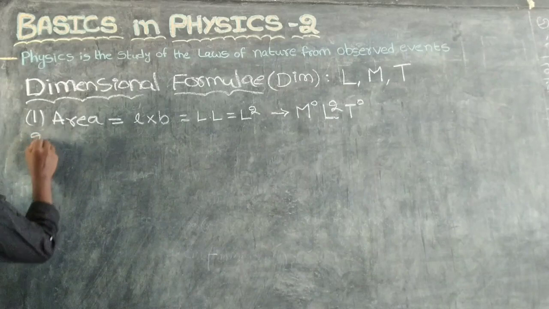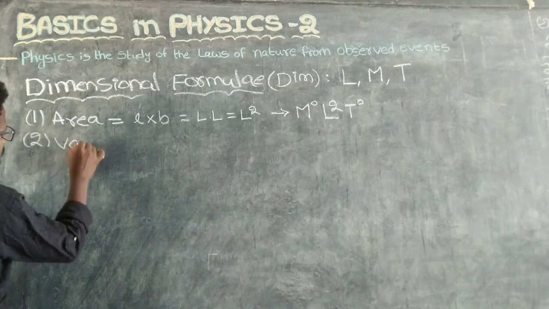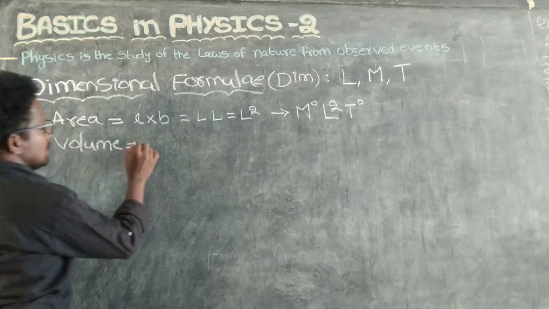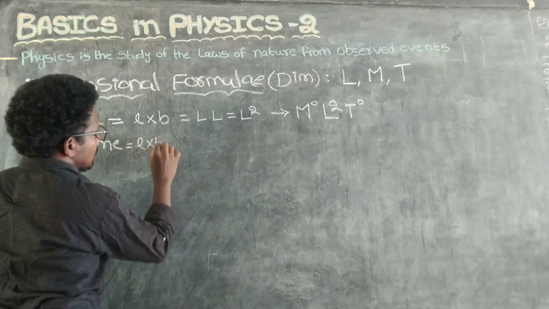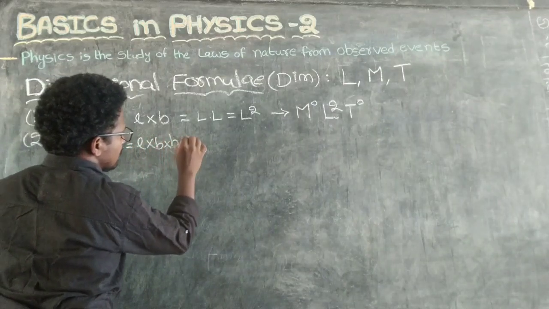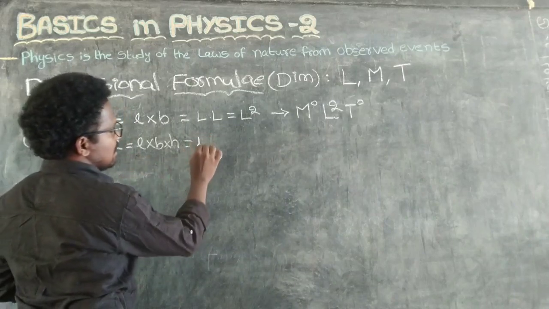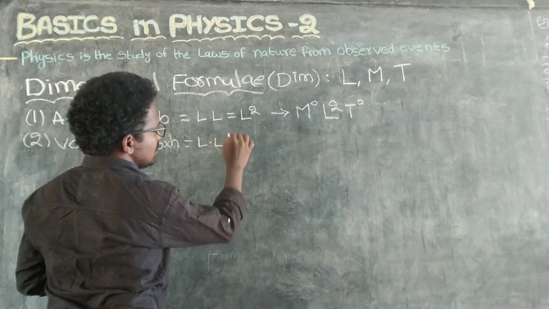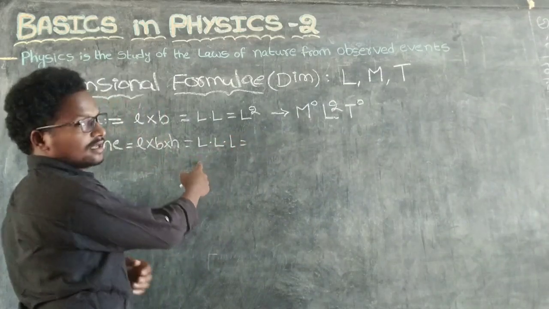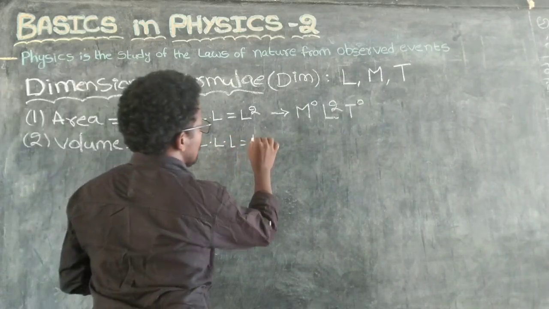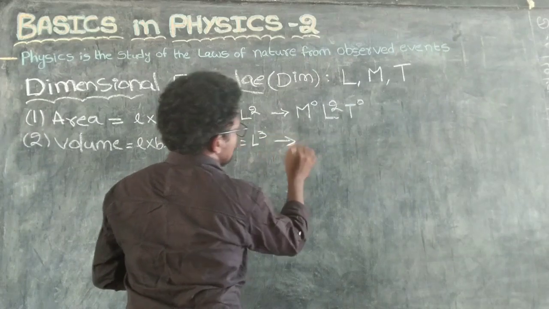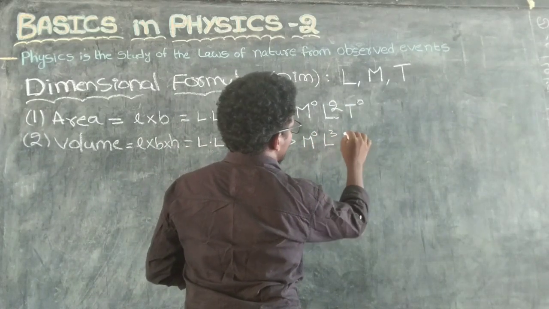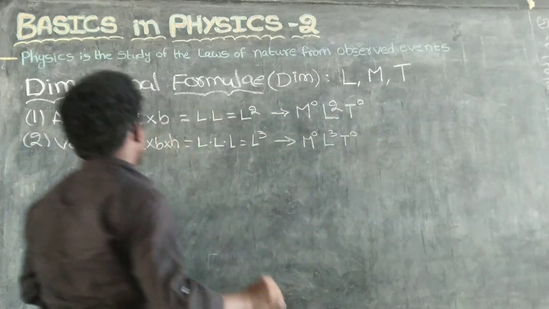Next one, volume. Volume means length into breadth into height, right? Length means L, breadth also L, height also L, all of which are lengths. So L cube. There is no mass, length cube, and there is no time, so 0.